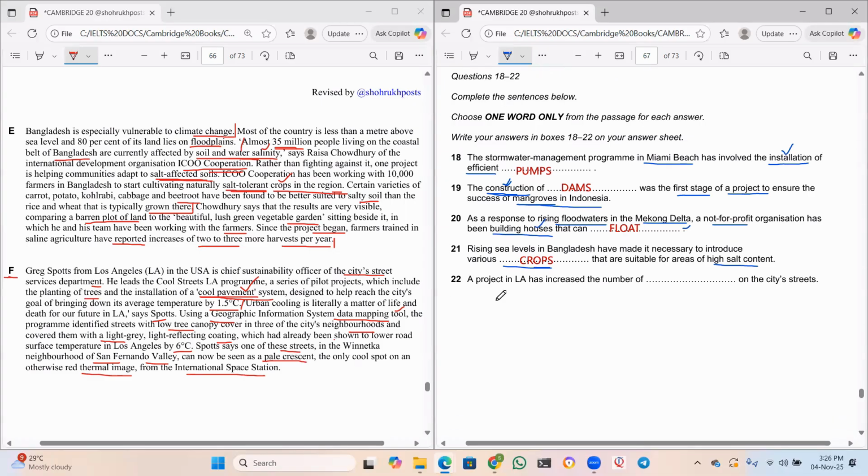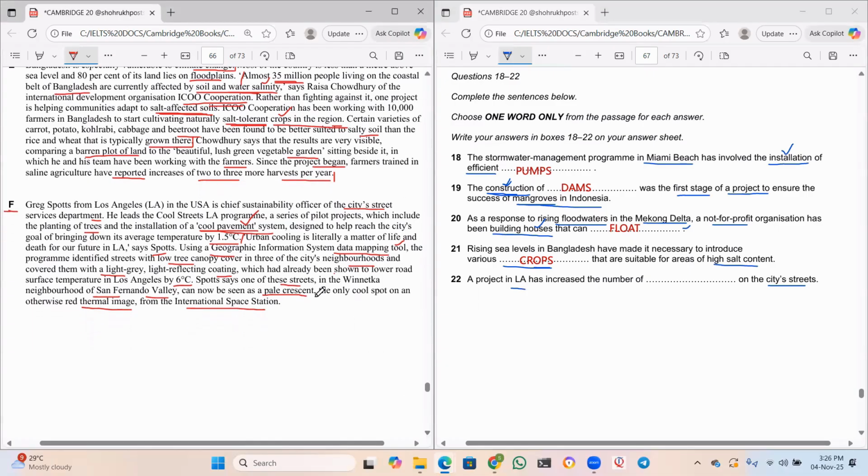Right, sir. Next question. A project in LA has increased the number of dash on the city's streets. Now, the LA project we spoke about in the last paragraph, obviously. So we'll talk about this only. Greg Spots from LA in USA is Chief Sustainability Officer of the City Street Services Department. He leads the Cool Streets LA program, a series of pilot projects which include the planting of trees and installation of cool pavement systems designed to help reach the city's goal of bringing down its average temperature by 1.5 degrees centigrade.